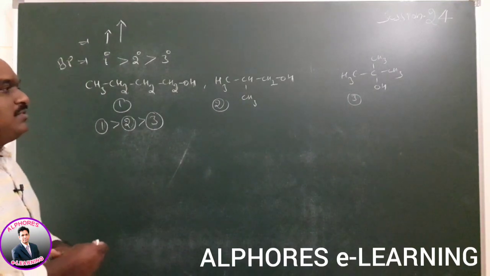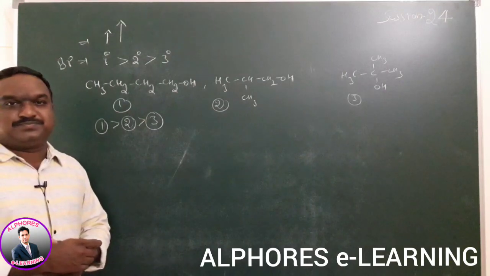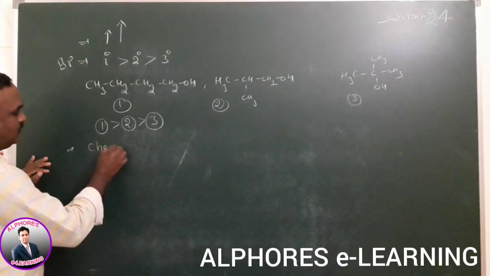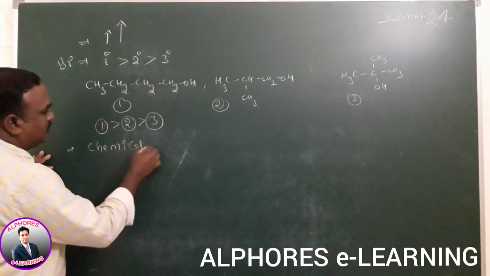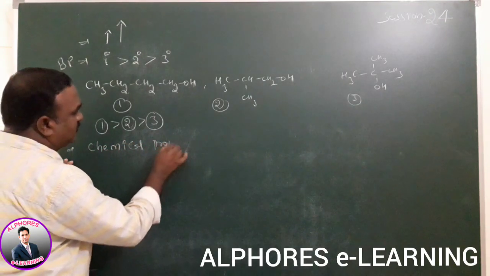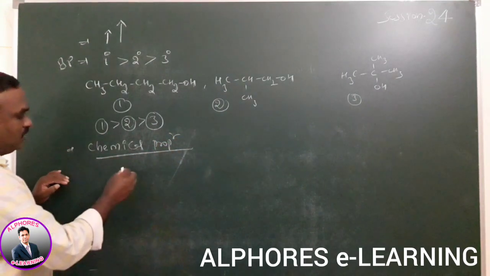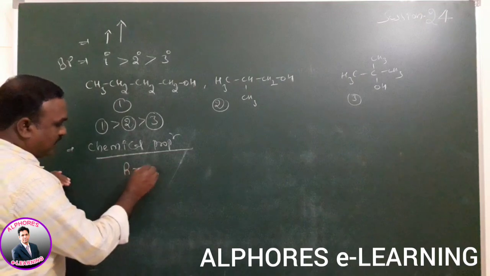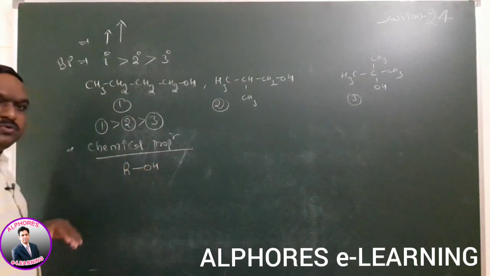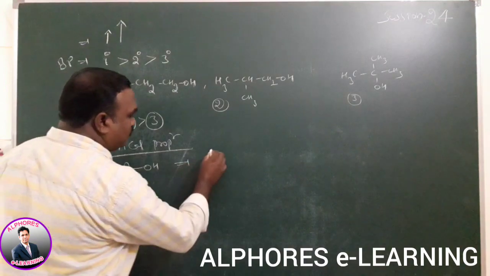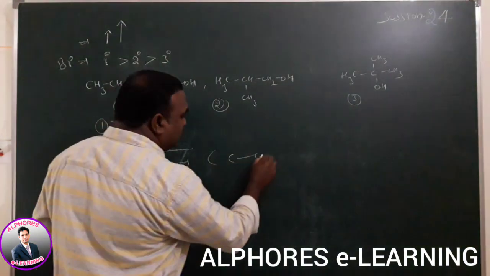Now, chemical properties of alcohols. Alcohols carry the OH group, here C-O-H.